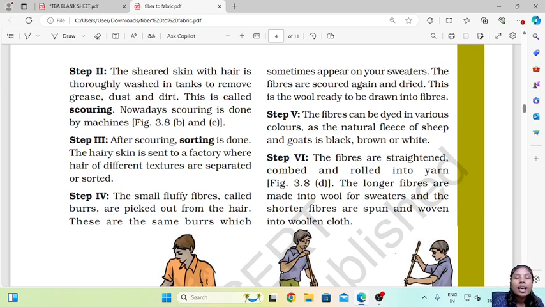The fibers are then scoured again and dried. This is the wool ready to be drawn into fibers. So after separating, they again wash it and dry it, and then it is ready to be made into fibers.